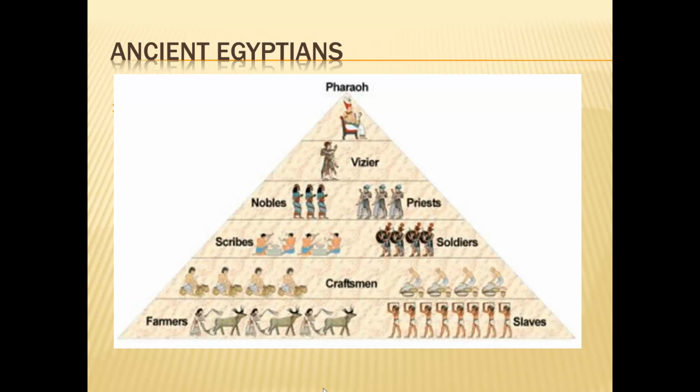After the vizier followed the nobles and the priests. The nobles were given plots of land to govern, and they also had to raise soldiers when necessary. Priests were given responsibility for religion and had to appease the numerous gods which the ancient Egyptians worshipped. Then followed the scribes and craftsmen.